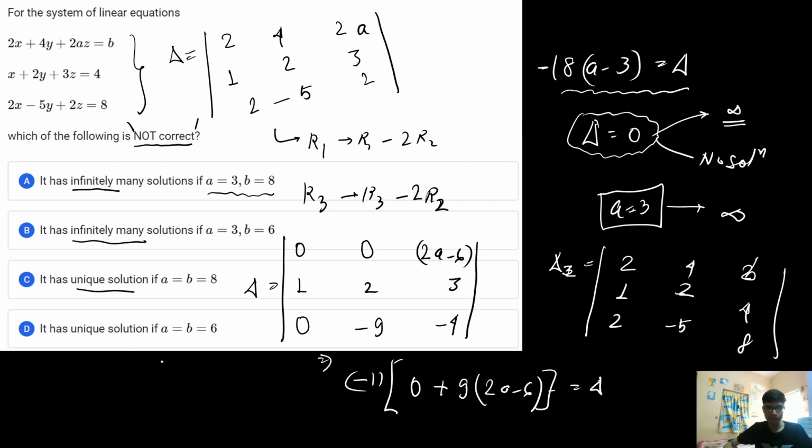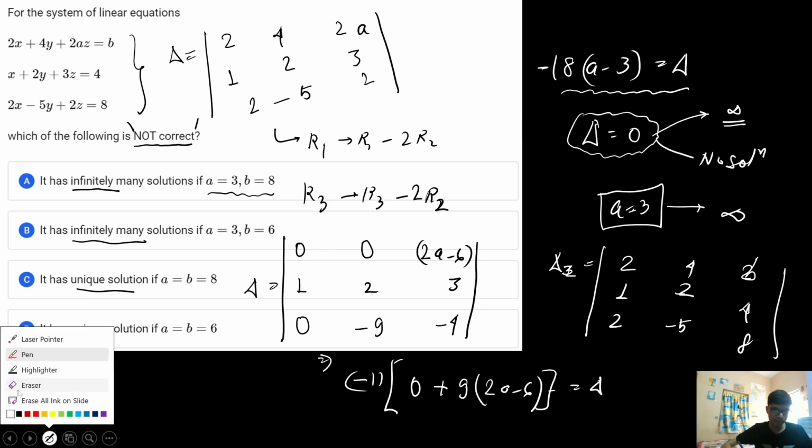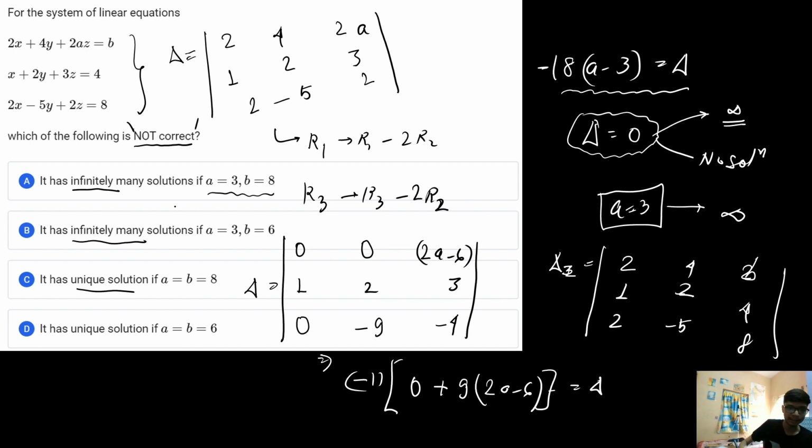infinitely many solutions. Now in this question, if you look at option B, it says you have infinitely many solutions if a is 3 and b is 8. This is actually a correct statement, this is true. Now the second option says it has infinitely many solutions if a is equal to 3 but b is equal to 6. Is it true? No, this is actually a false statement.